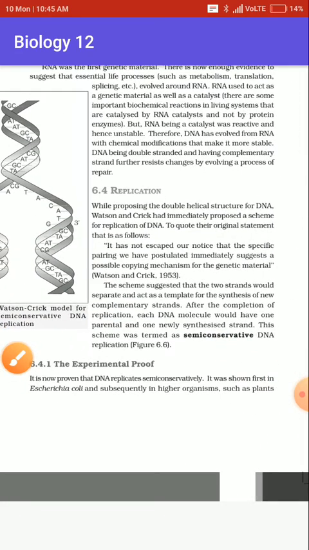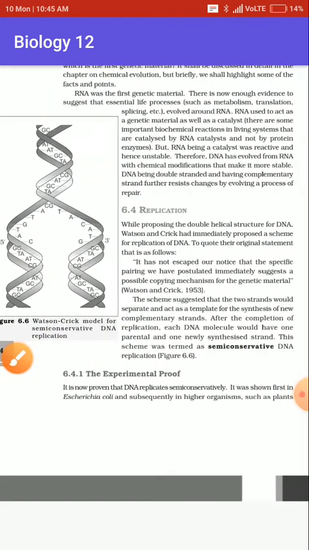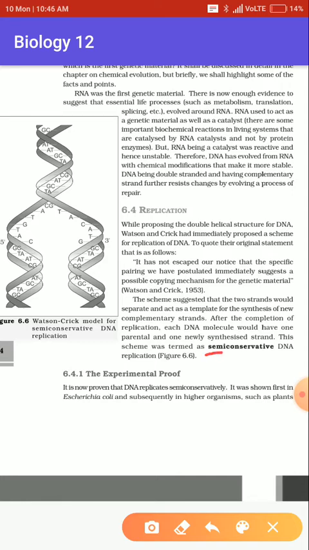This process, where each strand of DNA can replicate to form a new DNA molecule, and a newly synthesized strand is produced, is known as semi-conservative DNA replication.